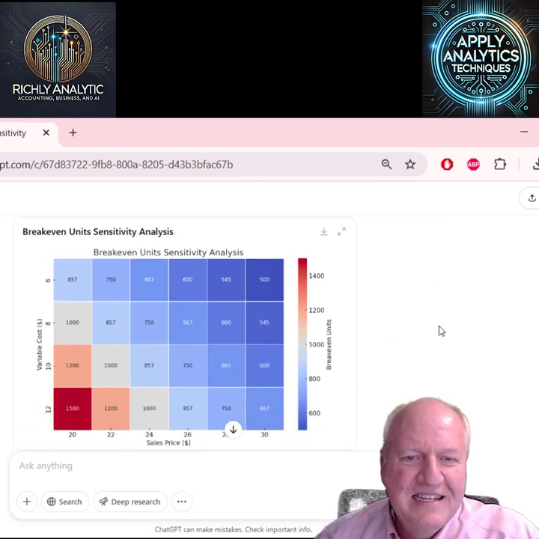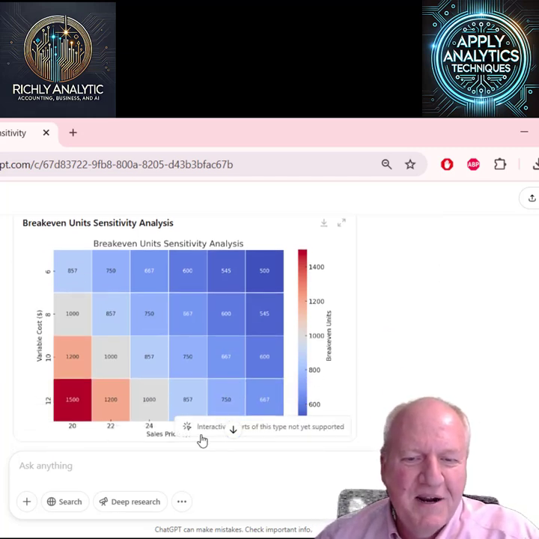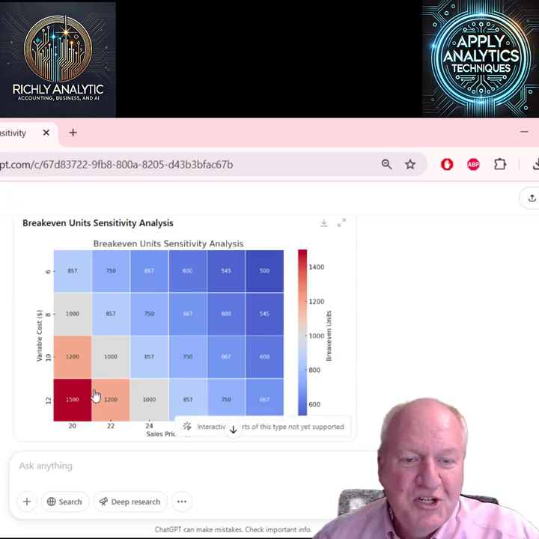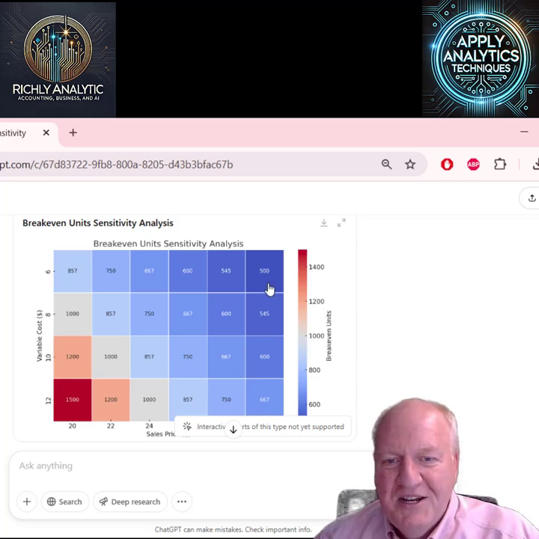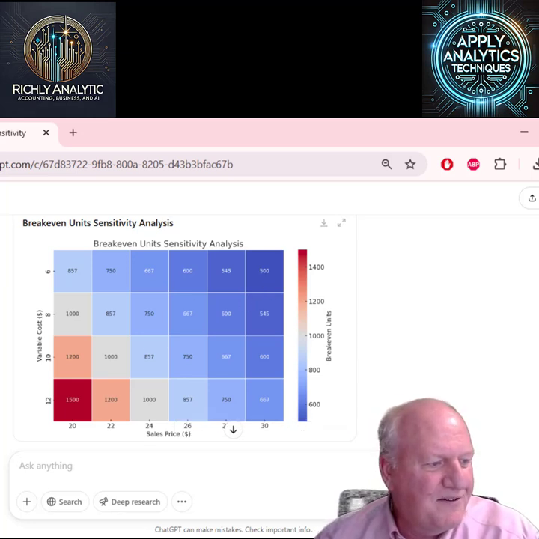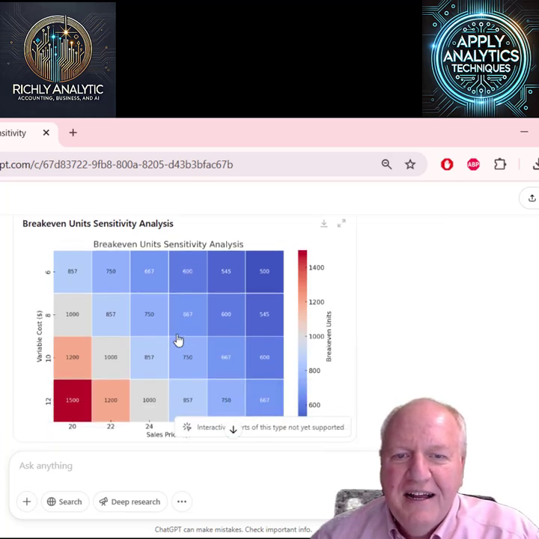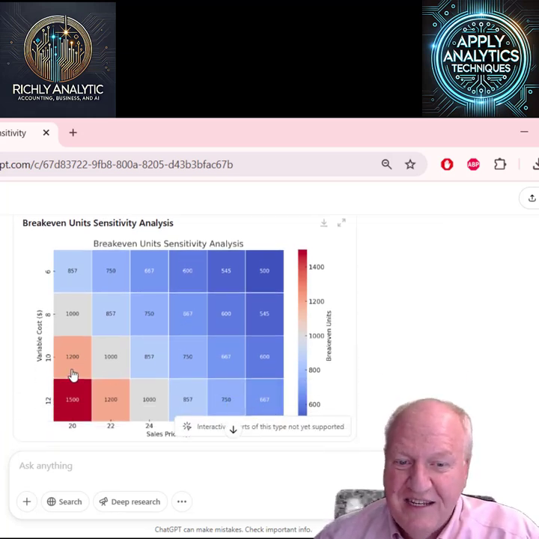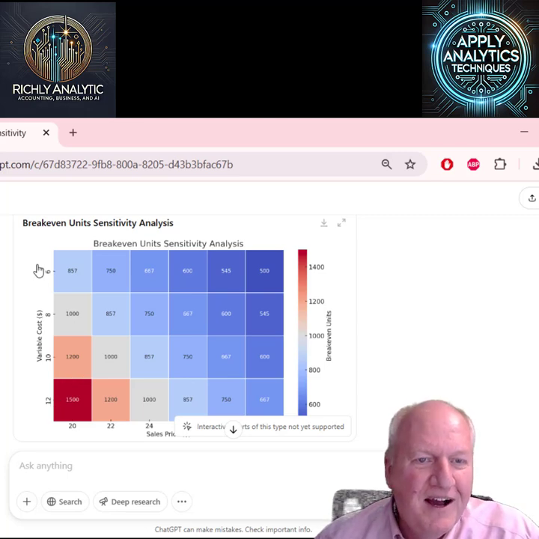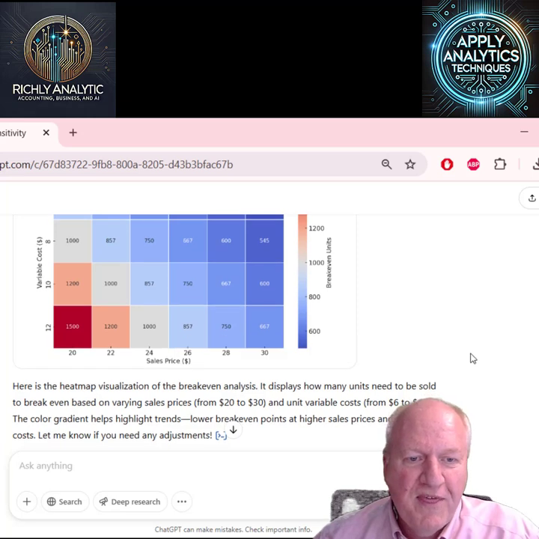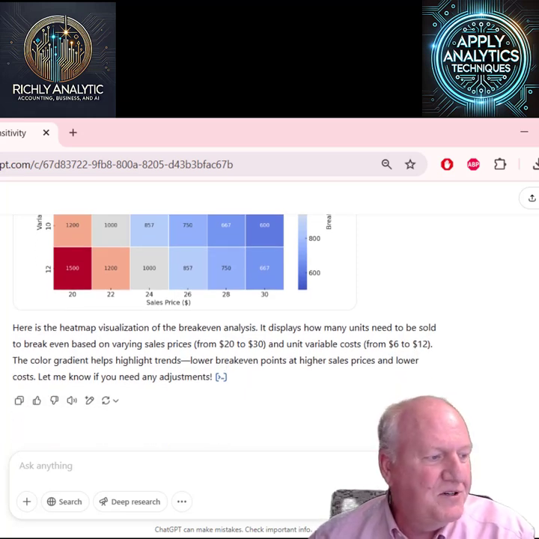And so you can kind of see these various scenarios, right? We allowed sales price to vary, we allowed variable cost to vary, and that's going to change. Now we can change all these and make different colors here, but you can kind of see this. I actually prefer that variable costs start low and go high, but that's something we can work with. And so here's the heat map visualization.